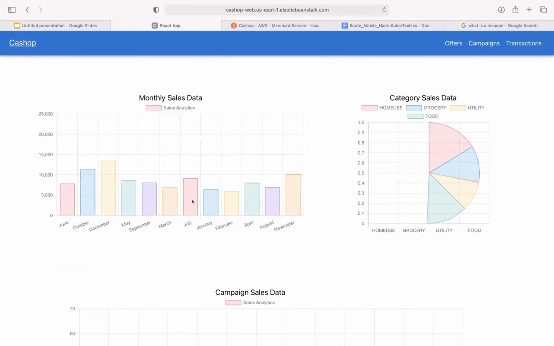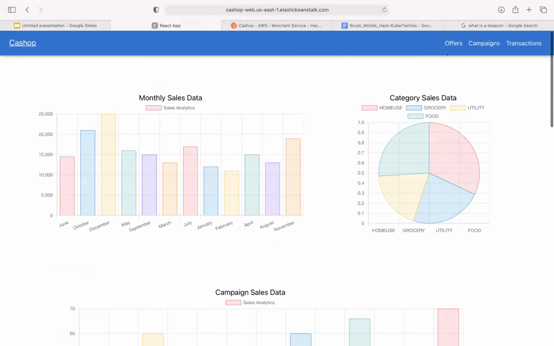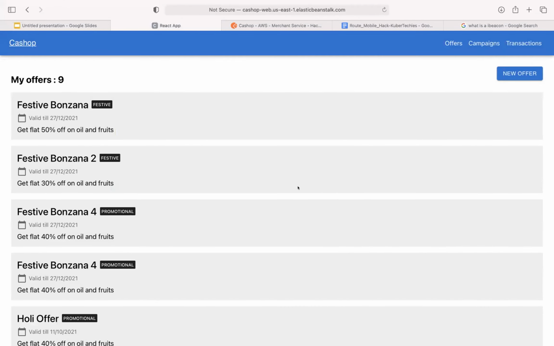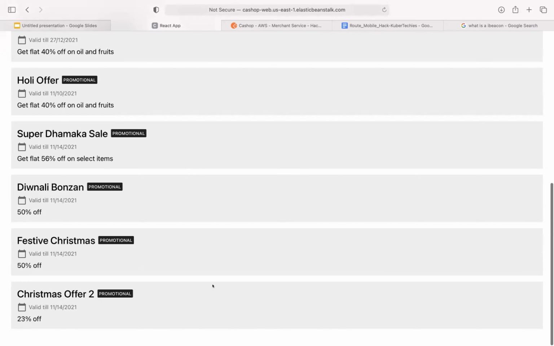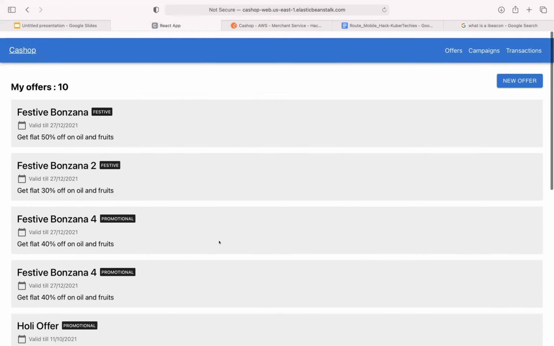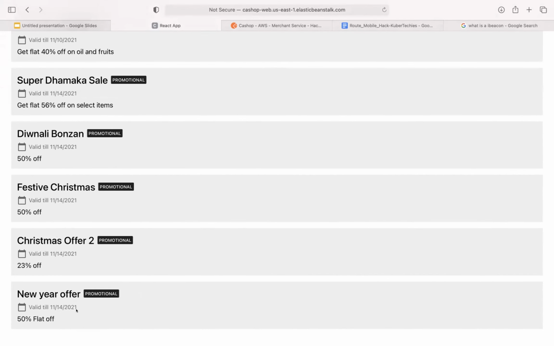So, okay, this is the analytics screen. We'll come to this a little bit later; let's look at the offers first. These are the various offers that the merchants can create. One important thing to note here is that all of this is DB driven and nothing is hard coded. For example, I create an offer here called New Year offer. Offer details are flat 50% off. And I create this offer. As soon as I refresh it, it'll be listed right here and we'll see it even in the app.